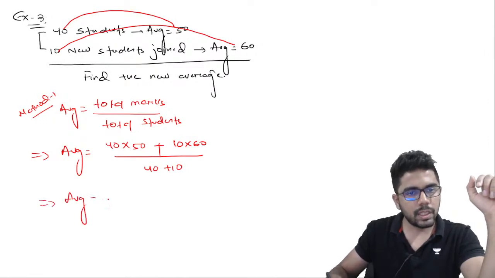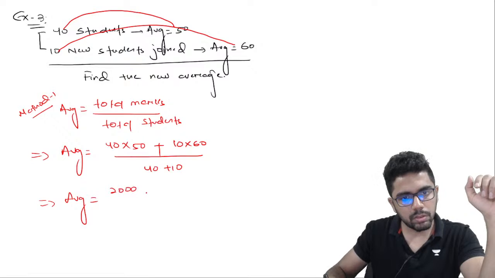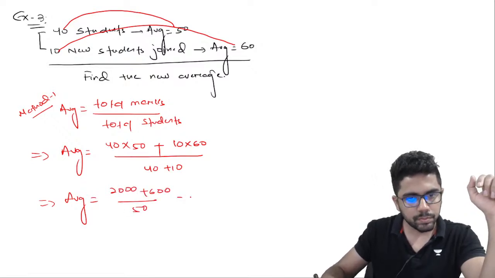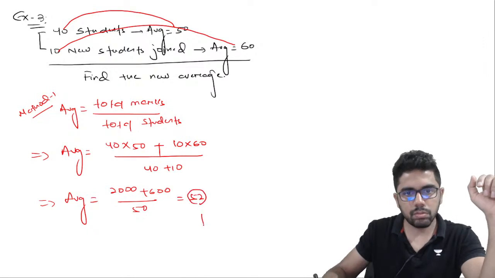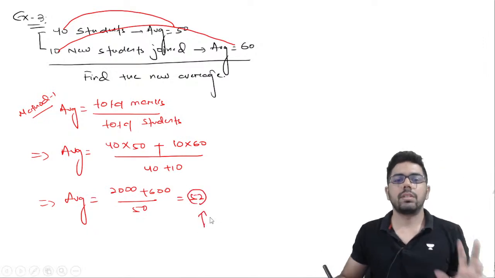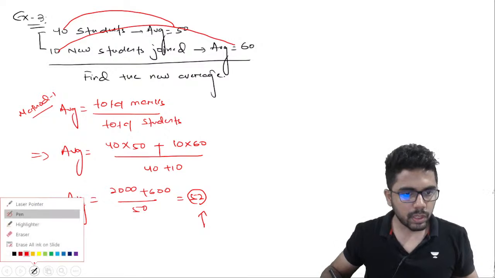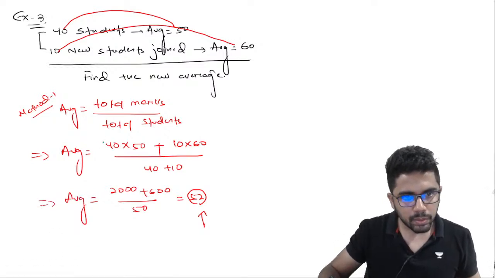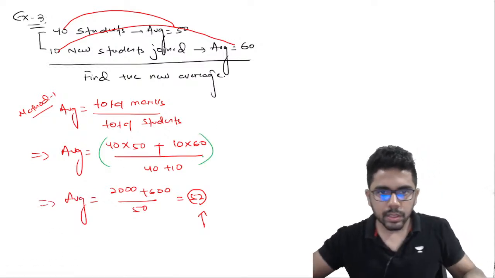So we get the average as, this is 2000 plus 600 divided by 50, so we get 52. This is the average. This is method 1, and here what we calculated is termed